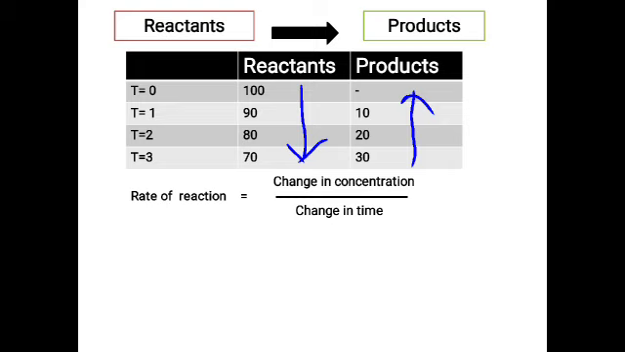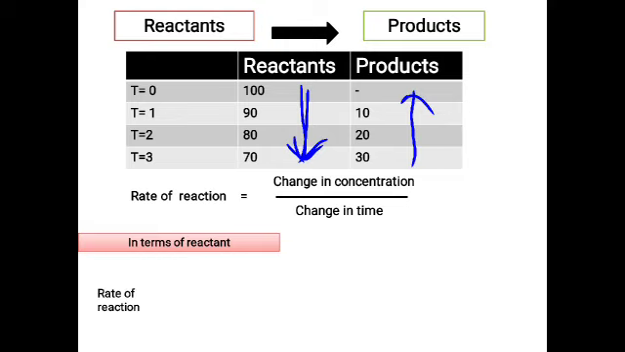So if I have to define it now in terms of reactants, if you observe here, what is happening to the concentration of the reactant is, as the time passes by, you are observing that the concentration of the reactant is decreasing. Okay, so with respect to time, it is decreasing. So the rate of the reaction, we can say, is the decrease in the concentration of the reactant with respect to time.